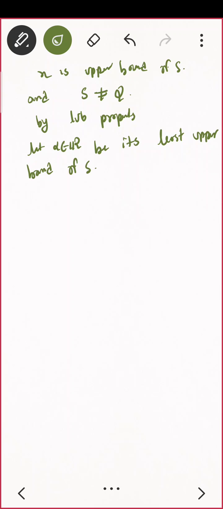Okay. Now alpha is my least upper bound. What about alpha minus 1? Alpha minus 1 is less than alpha. If alpha is my least upper bound, what about alpha minus 1? This technique we have used earlier also.